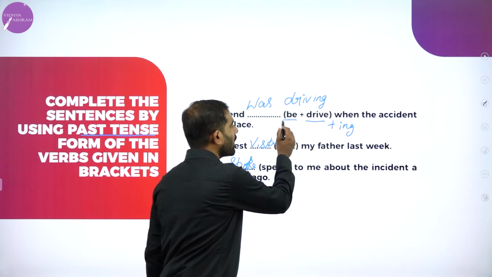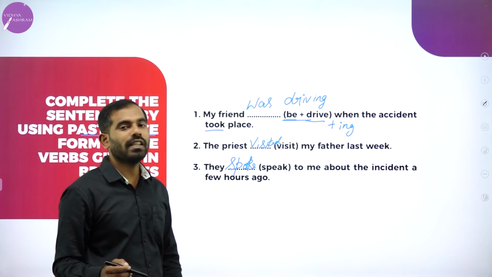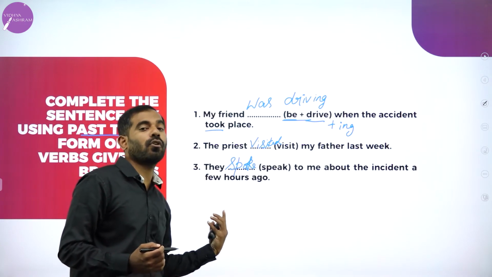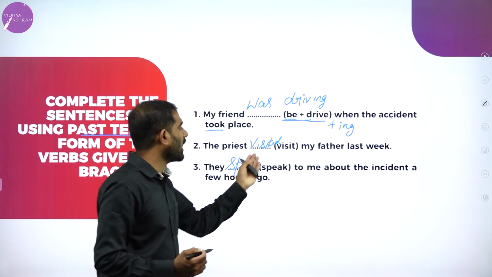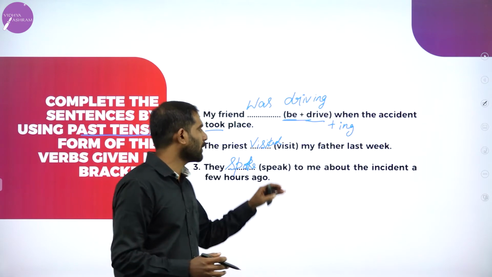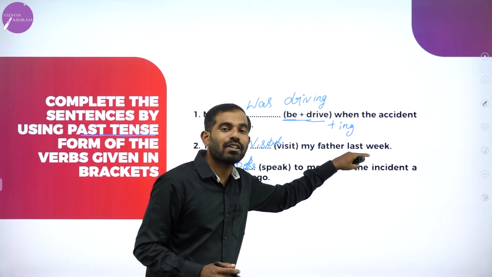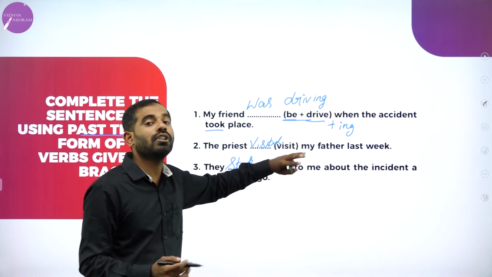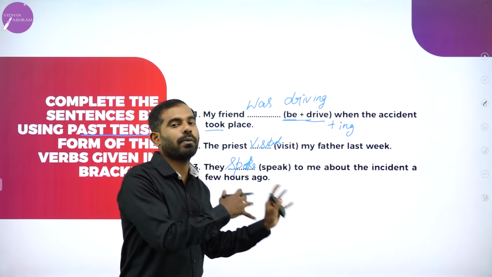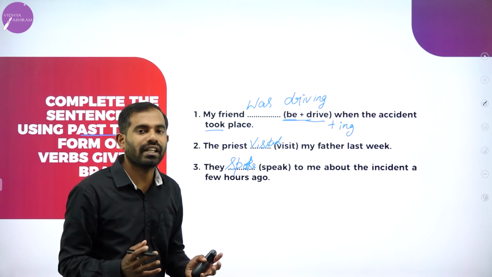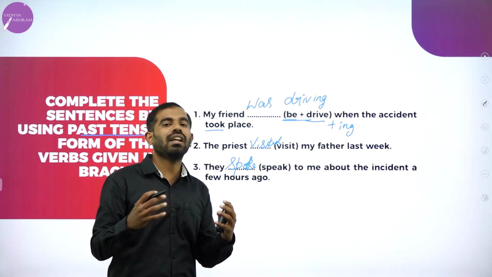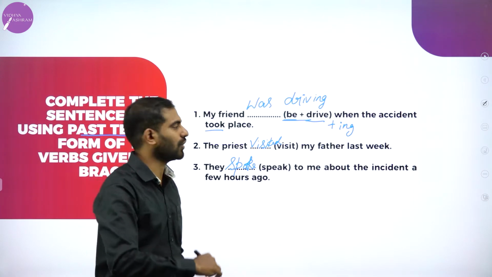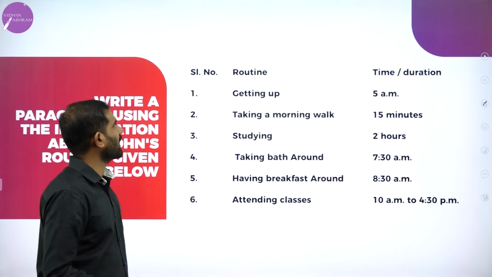Now you might be wondering why they have given be plus drive and why not any other auxiliary verb before visit. If they have not given, no need to add, because the sentence structure will be wrong if you use is, am, are or was, were, any of the auxiliary or so-called helping verb. Don't modify the sentence structure. Don't add any other auxiliary verbs or helping verbs unnecessarily in your examination. Let's move to the next one.